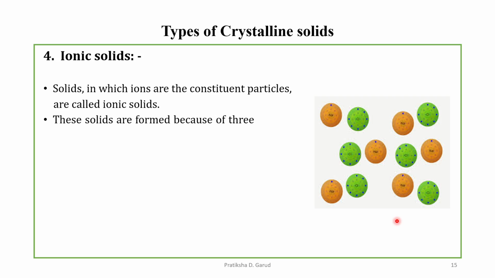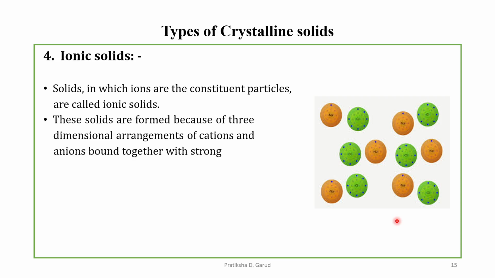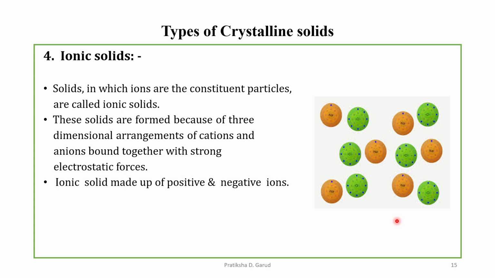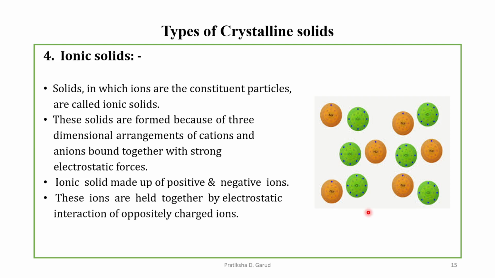These solids are formed because of three-dimensional arrangements of cations and anions bound together with strong electrostatic forces. Ionic solids are made up of positive and negative ions. Here Na is positive and Cl is negative, held together by electrostatic interaction of oppositely charged ions. There is an electrostatic attraction between the cation and the anion, and hence we get the formation of the ionic solid.